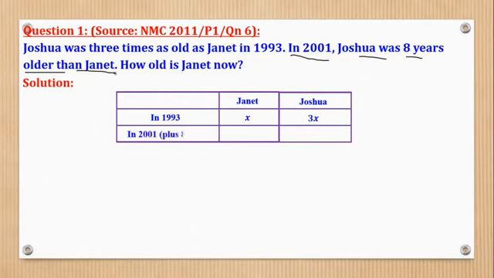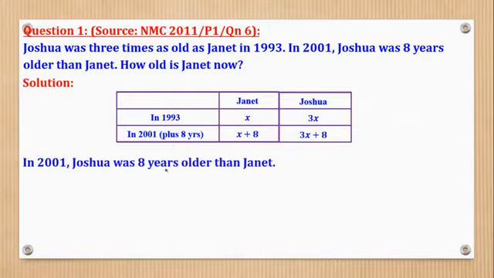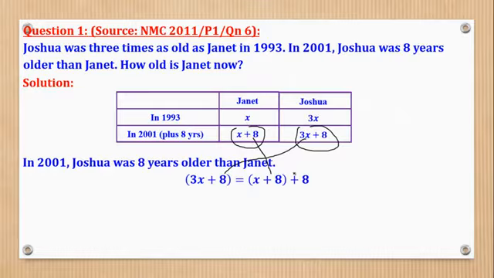Now in 2001, 8 years are added, so here we shall add 8 years, and also here we shall add 8 years. If they want the age of Janet now, they want the value of x plus 8. But the good thing, they have told us that in that year, Joshua is 8 years older than Janet. So the age of Joshua will be equal to the age of Janet plus 8. That's what that statement means. So I'll put the age of Joshua equal to the age of Janet plus 8.